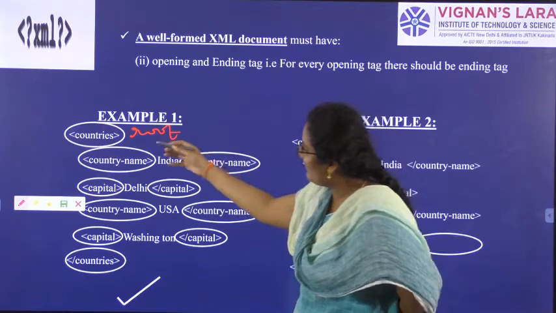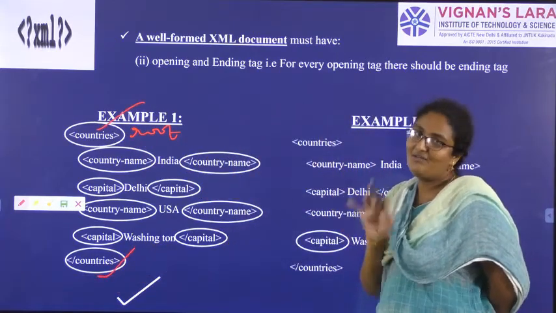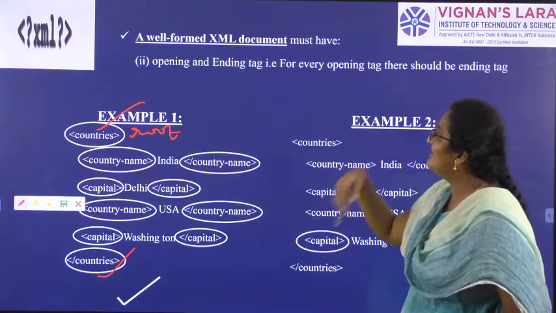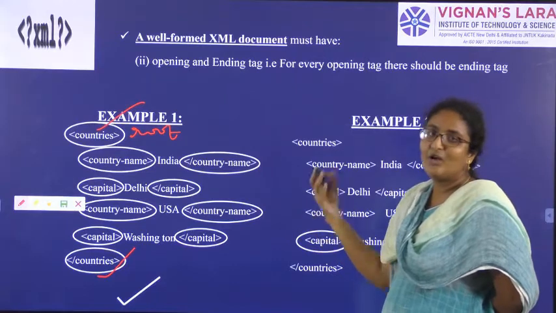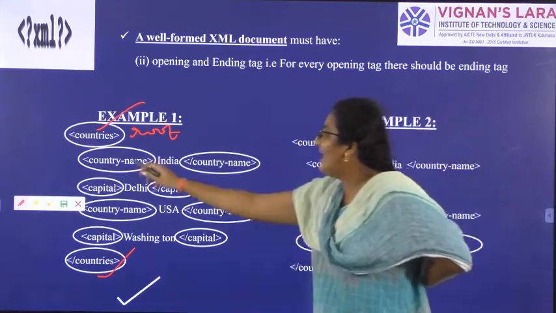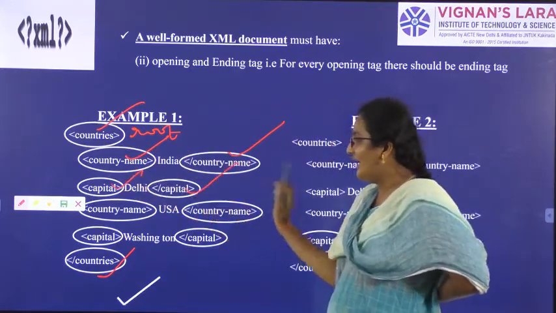For the root element, we have an opening tag and ending tag, so we can tell it is a well formed document. But every tag in your entire file should have an opening tag and closing tag. Country name, open tag, end tag. Capital, open tag, end tag.